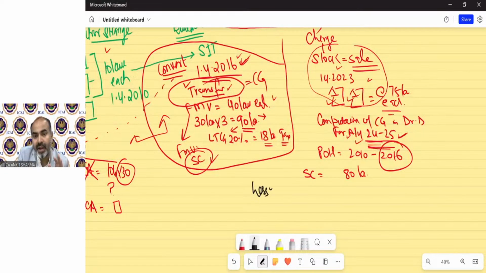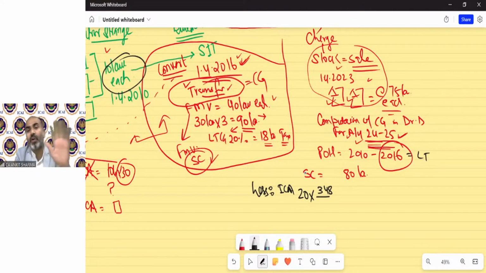Now, the indexed cost of acquisition. Because it's a long-term asset and it's a building, we need to apply the indexation concept. Maximum students make a mistake in this solution. What is the cost of acquisition? That was 10 lakh each, so for two properties this is 20. Maximum students write 348, because we are practiced to always write 348, 348, 348. So definitely a lot of students are going to make this mistake.